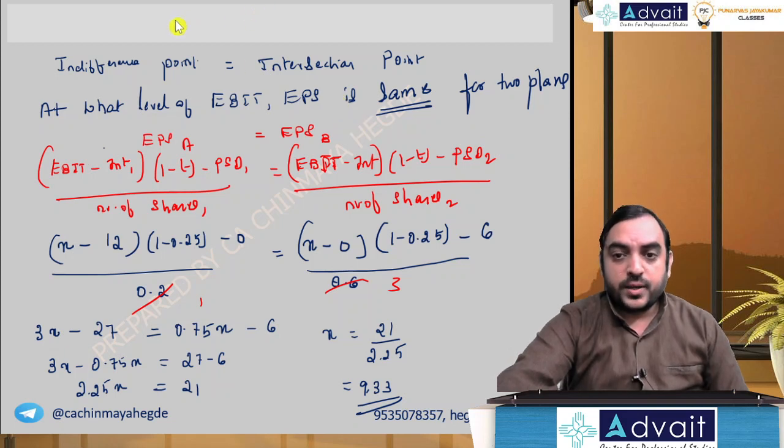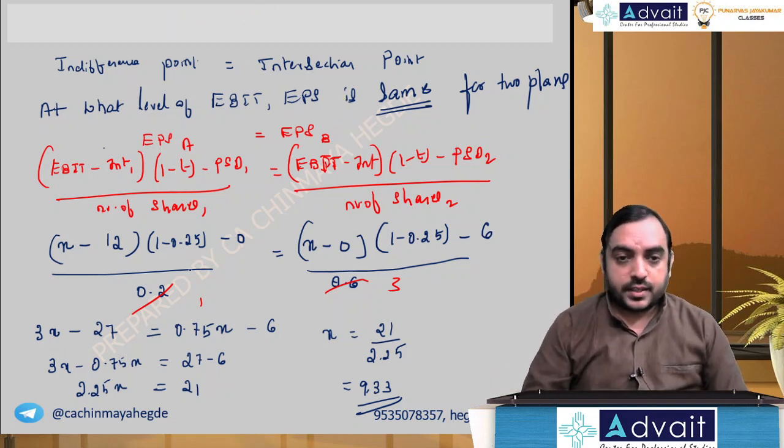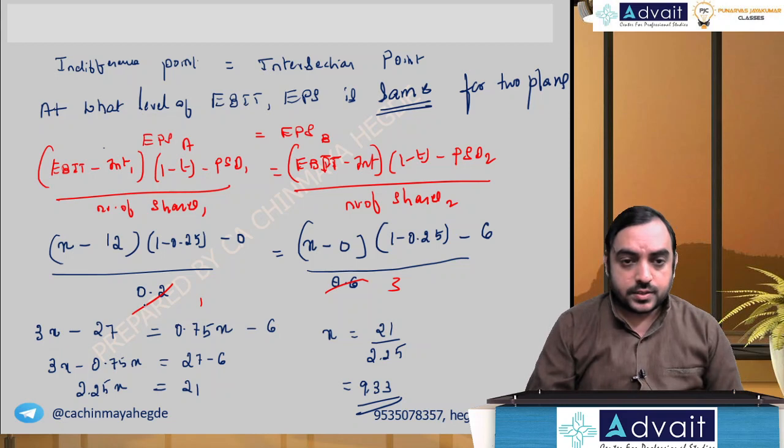Oh, I forgot to multiply 0.75, right? That's a mistake. Yes, that's a calculation mistake. Let me correct it. So 0.75 into 3 into x. Yes, this is not 3x, I'm sorry. 0.75 into 3, that is 2.25.